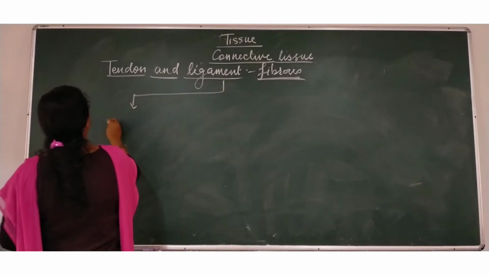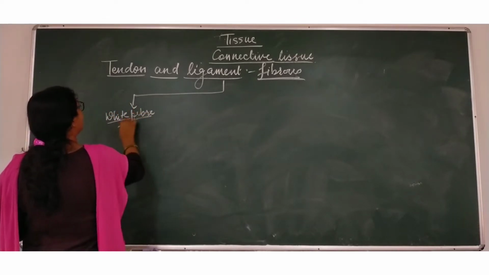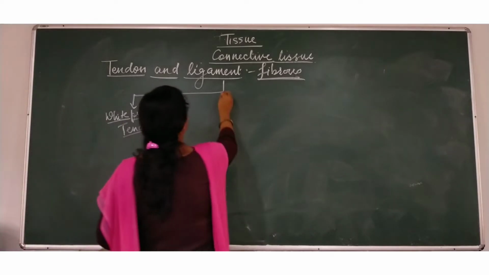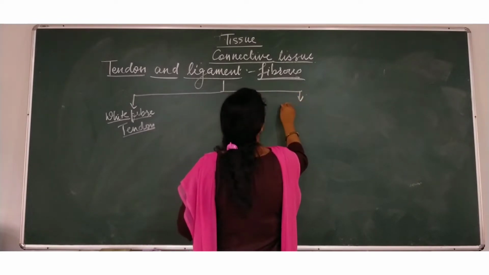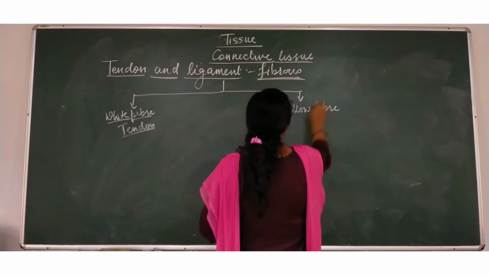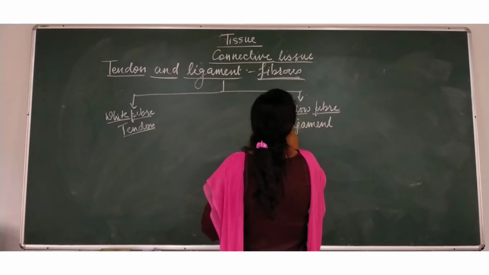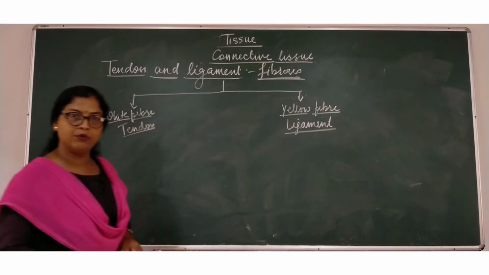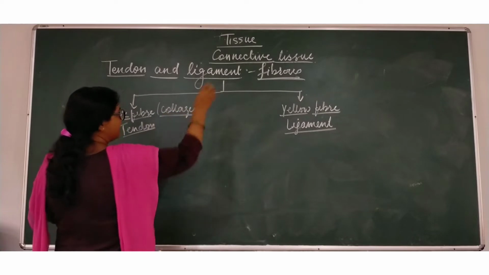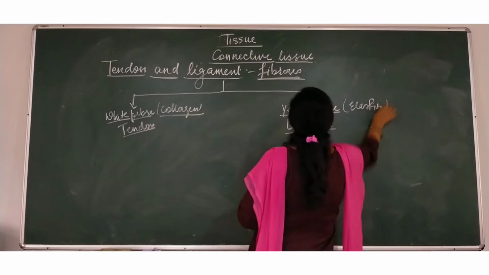The first one is known as white fiber, which is also tendon. It means what? Tendon is made up of white fiber. To know about these fibers, you please go through the video uploaded, that is areolar tissue. In this areolar tissue, I have made you understand complete structure of white fiber and yellow fiber. White fiber is also known as collagen, and yellow fiber is also called elastin.